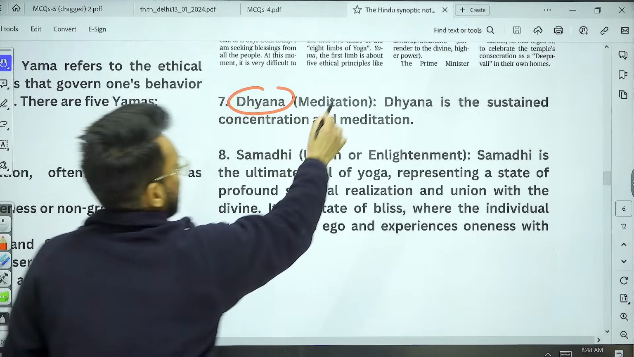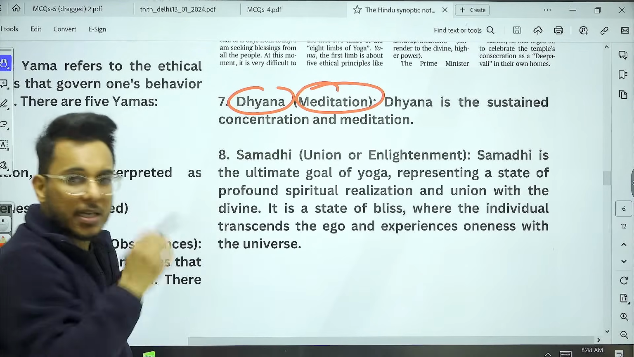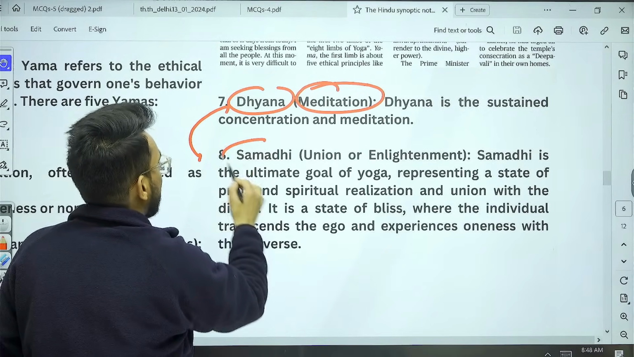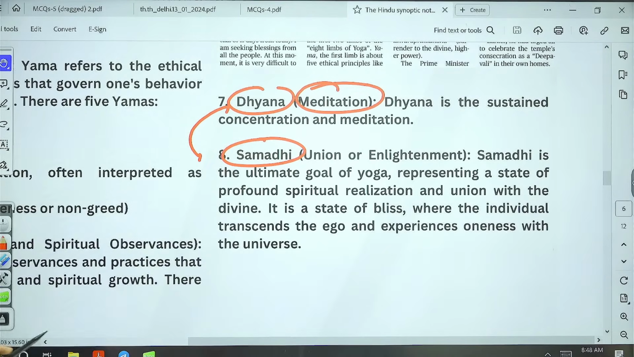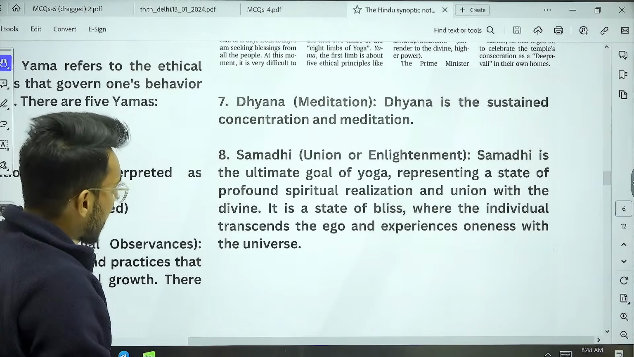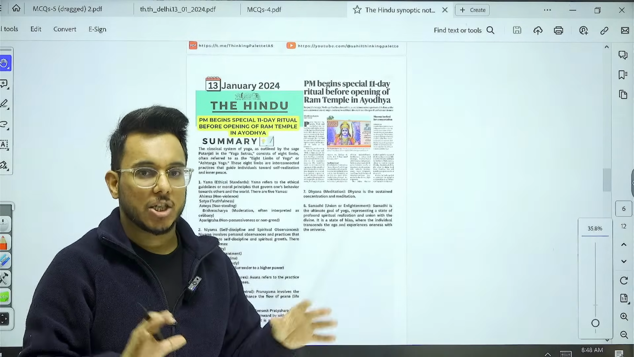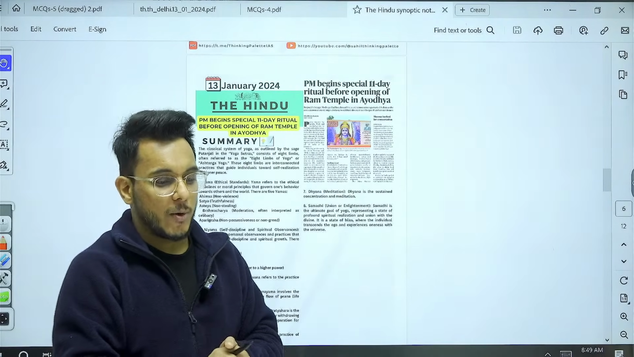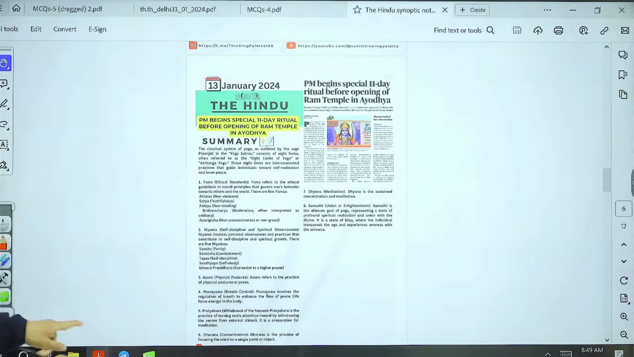What is dhyan? Dhyan is deep, unrestricted, sustained meditation. And from that dhyan, one will enter samadhi, that is the enlightenment. So these are the 8 limbs of yoga, Ashtanga yoga. And out of that, the 2 are the ones which Prime Minister has mentioned that he is going to focus upon.